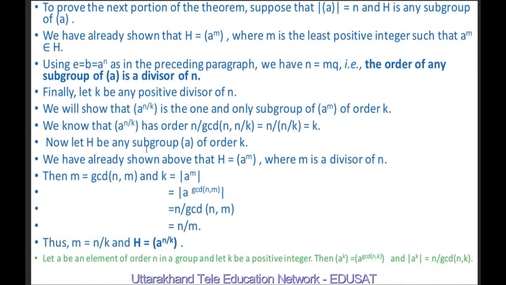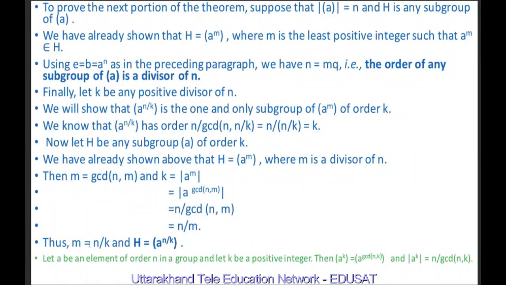And N upon N by K is nothing but K. Now let H be any subgroup of the cyclic group generated by A of order K. We have already shown above that H is equal to the cyclic group generated by A raised to power M, where M is a divisor of N. It means M is equal to greatest common divisor of N and M. K is equal to the order of A raised to power M, and this is equal to the order of A raised to power greatest common divisor of N and M, because M is nothing but greatest common divisor of N and M. The order of A raised to power greatest common divisor of N and M is equal to N upon greatest common divisor of N and M, because the order of A raised to power K is N upon greatest common divisor of N and K. It means N upon M, because greatest common divisor of N and M is M. So it means M is equal to N by K, because K is equal to N by M.